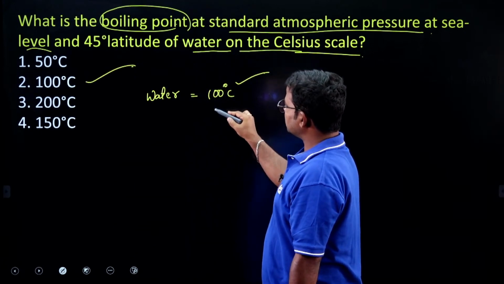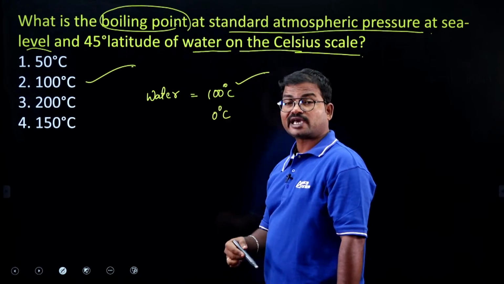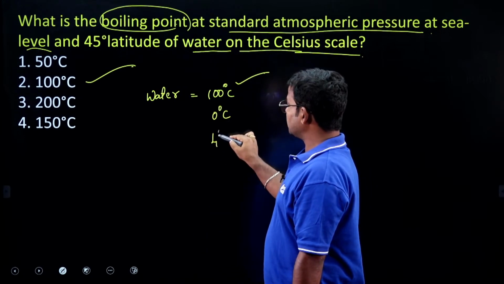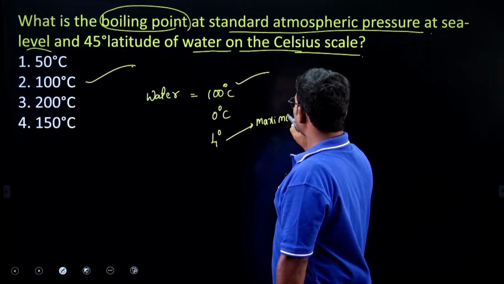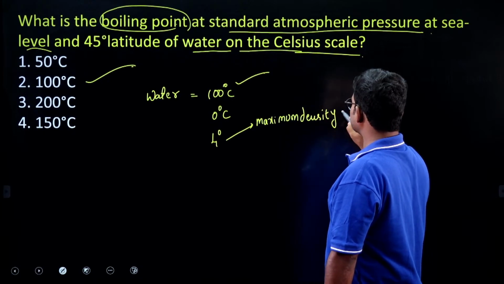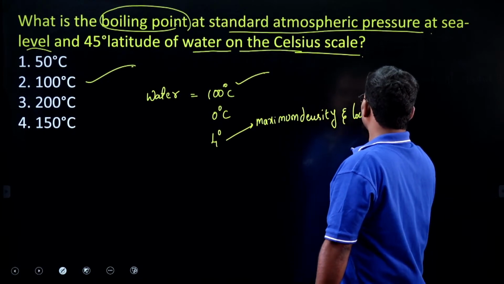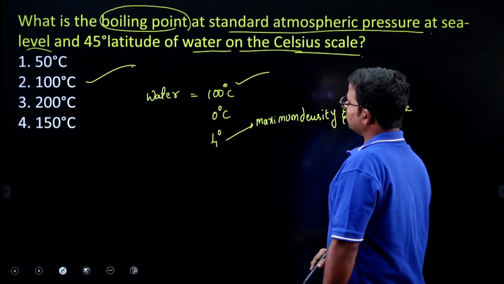Next, if you consider water, its freezing point is 0 degrees centigrade, and water exhibits maximum density and lowest volume at 4 degrees centigrade.